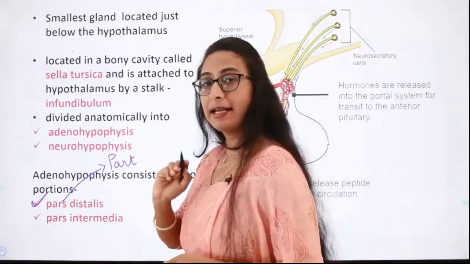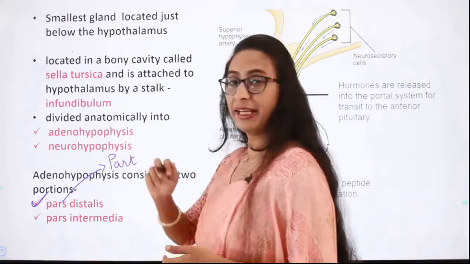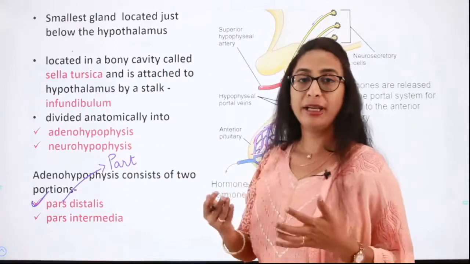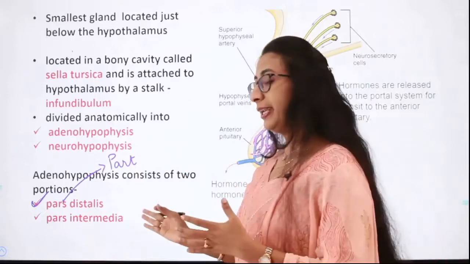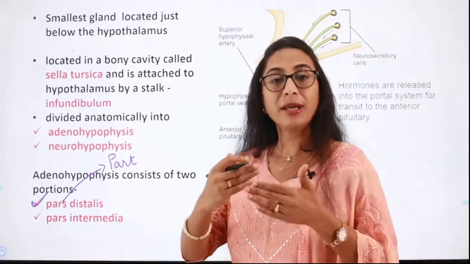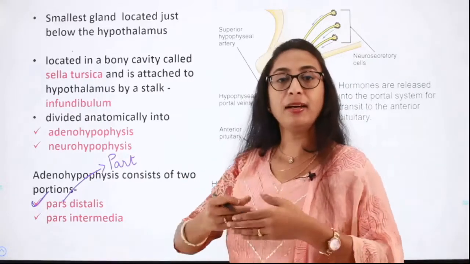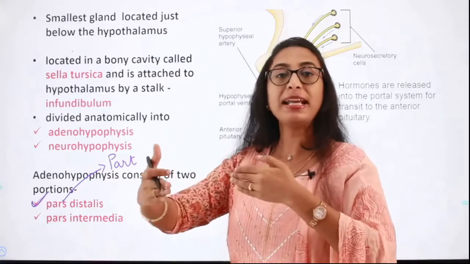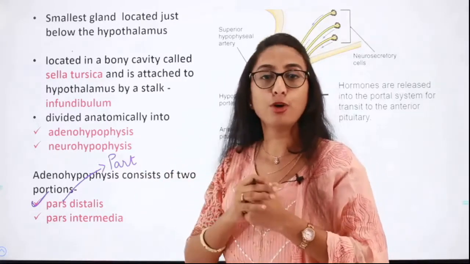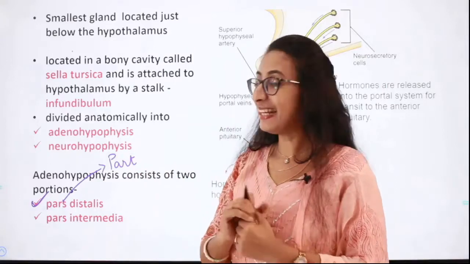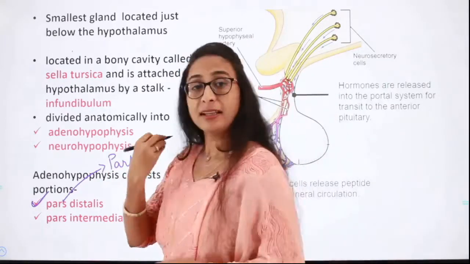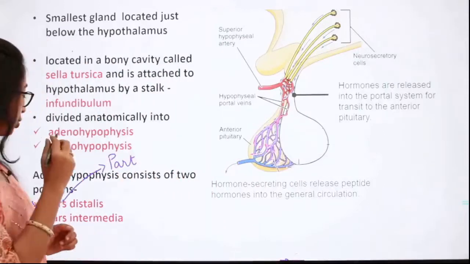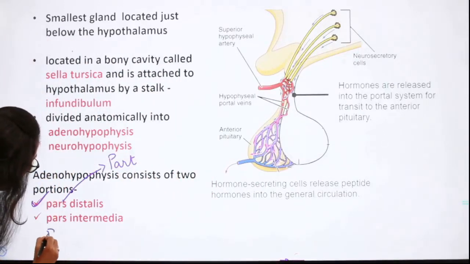The next part is pars intermedia. Again here pars means part and intermedia. Why is it called intermedia? Because it is this part which separates the anterior and the posterior lobe of the pituitary gland. That is why it is called pars intermedia. Then the third part is called pars nervosa.